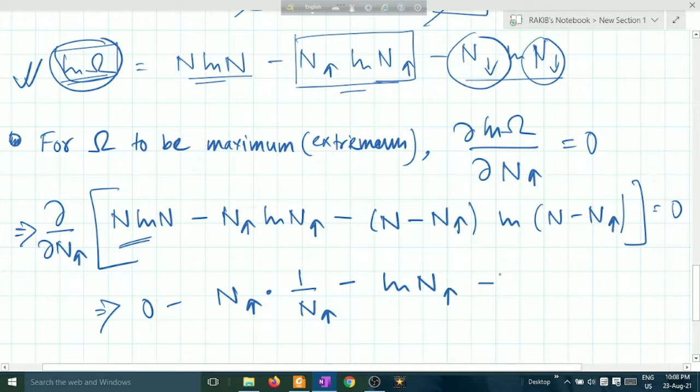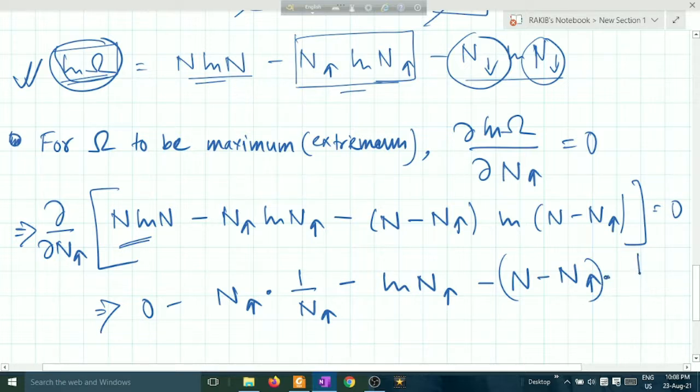It is easy to differentiate. It is n minus n up, and here there is a minus sign, and n minus n up.